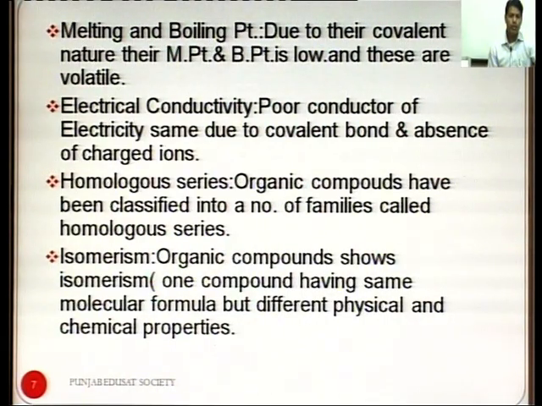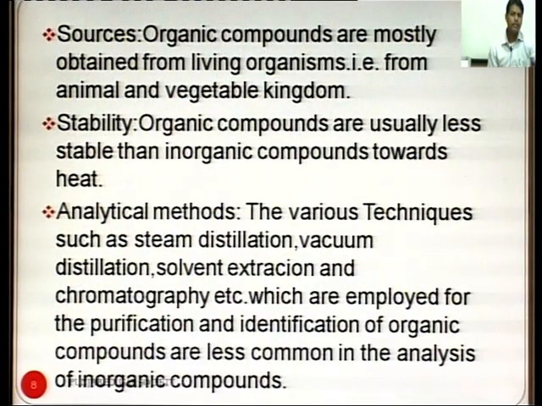Homologous series. Organic compounds have been classified into a number of families called homologous series. Isomerism. Organic compounds show isomerism. Compounds having the same molecular formula but different physical and chemical properties are isomers.